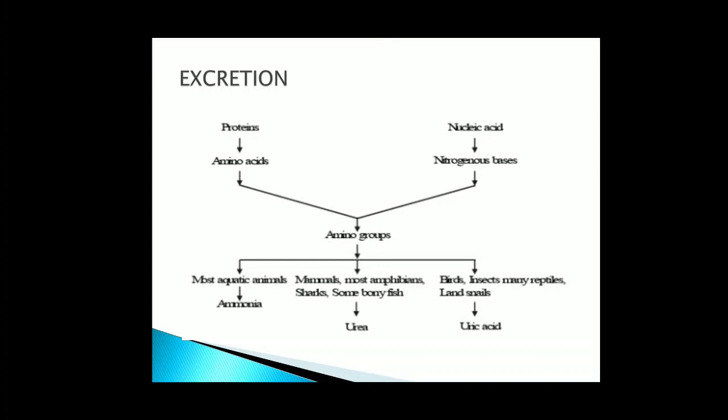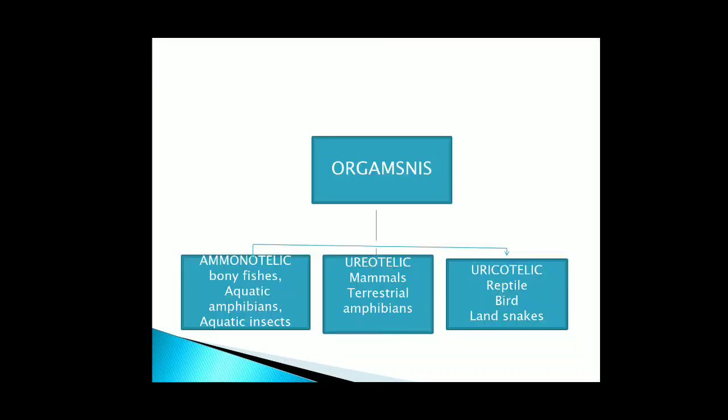And birds, insects, many reptiles and land snails, it is removed in the form of uric acid. So those organisms which excrete ammonia are known as ammonotelic.